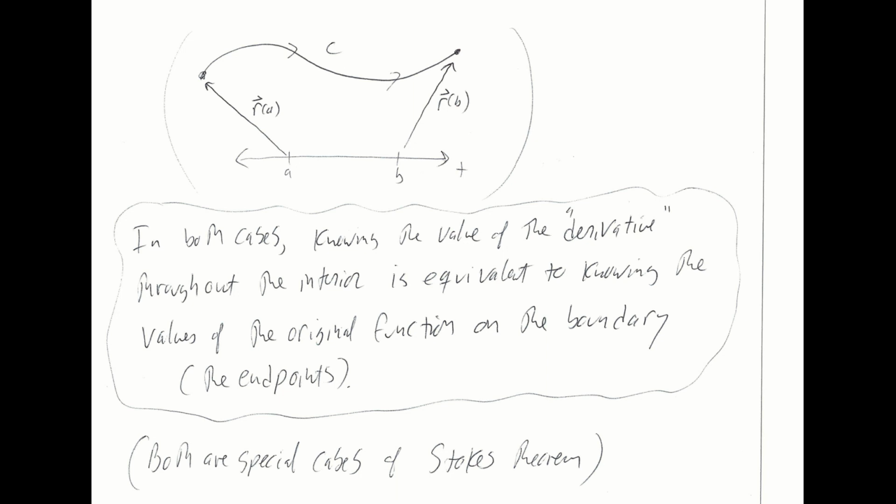We're saying in some sense that knowing what the derivative is throughout the interior is equivalent to knowing the values of the functions on the boundary. Here the boundary, quote unquote, of our regions are just the endpoints of these regions because they're one-dimensional regions. When we talk about Green's theorem, we're going to be thinking about two-dimensional regions, and we're going to know something about a derivative throughout the interior of a two-dimensional region and compare that to the value of the original function along the boundary, which will be an edge of a two-dimensional region, like the circle is the boundary of the disk, for instance.